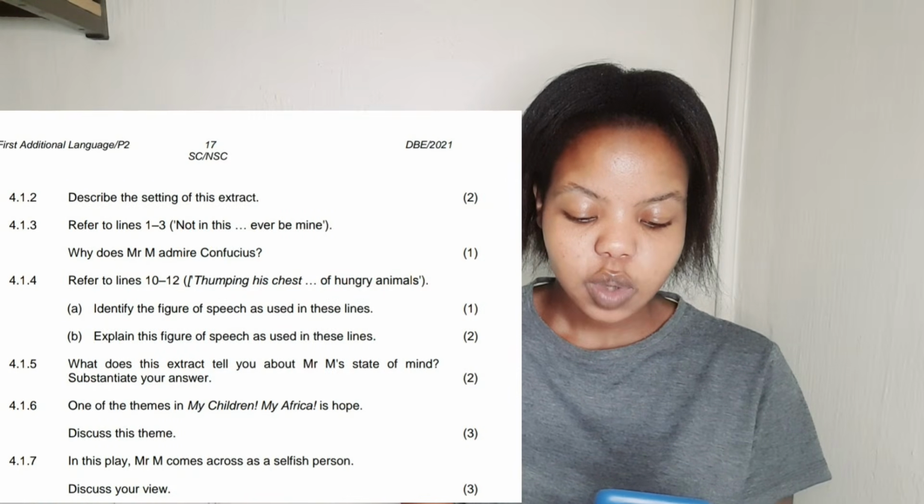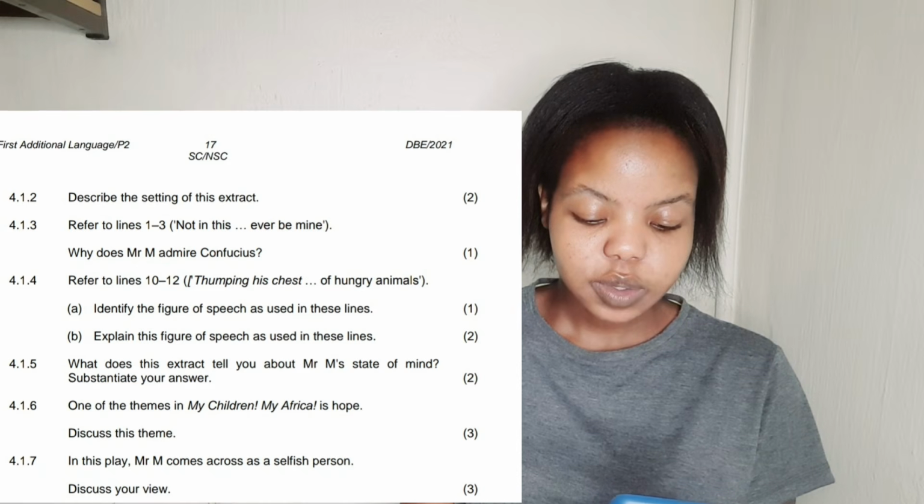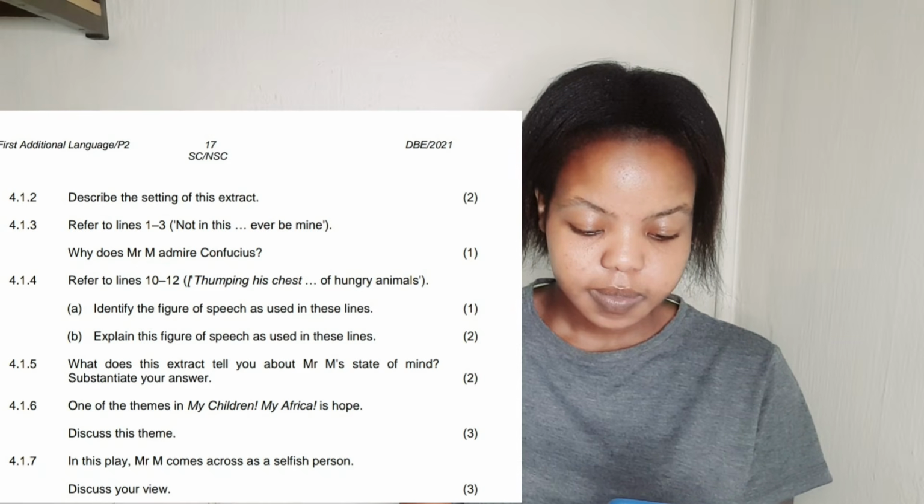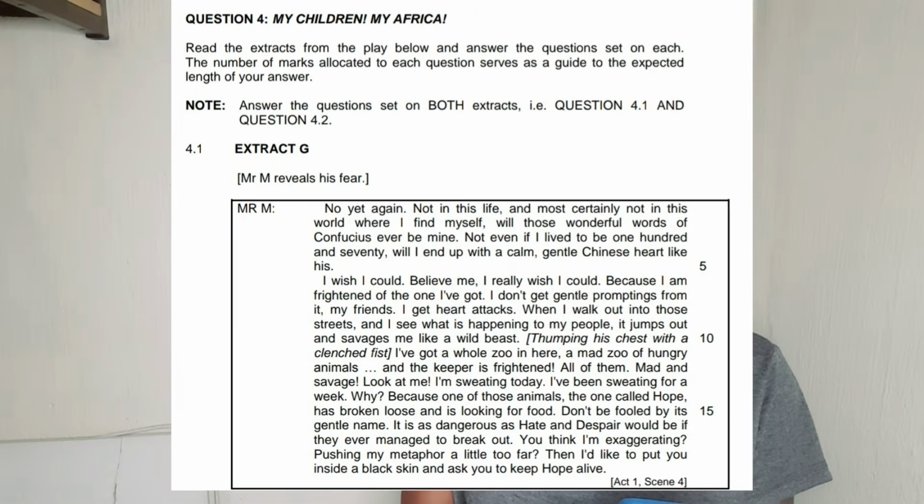4.1.3. And then 4.1.4, refer to lines 10 to 12. "Thumping his chest with a clenched fist. I've got a whole zoo in here, a mad zoo of hungry animals." Okay,